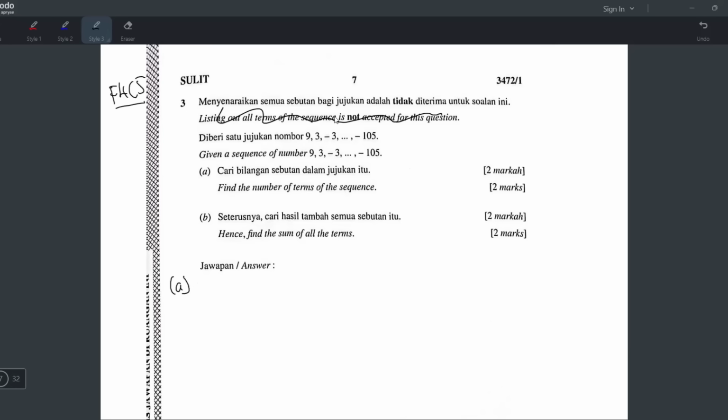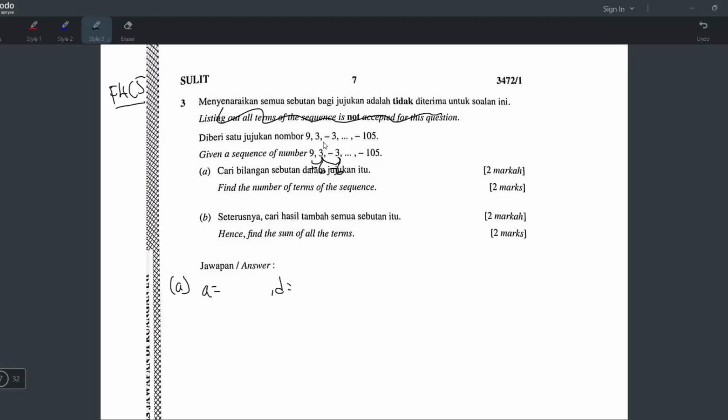Okay, I need to know whether it's arithmetic or geometric first. So 9 jadi 3. So I know 9 jadi 3, dia boleh bahagi 3, tapi dia boleh juga tolak 6. Agree? 9 minus 6 is 3, right? But 9 divided 3 is also 3. But if it's divide 3, it doesn't work because 9 divided 3 is 3, but 3 divided 3 is not -3. 3 divided 3 is 1. So definitely it's not a geometric. It has to be an arithmetic because 9 minus 6 is 3 and 3 minus 6 memang dapat -3. So it's an arithmetic.